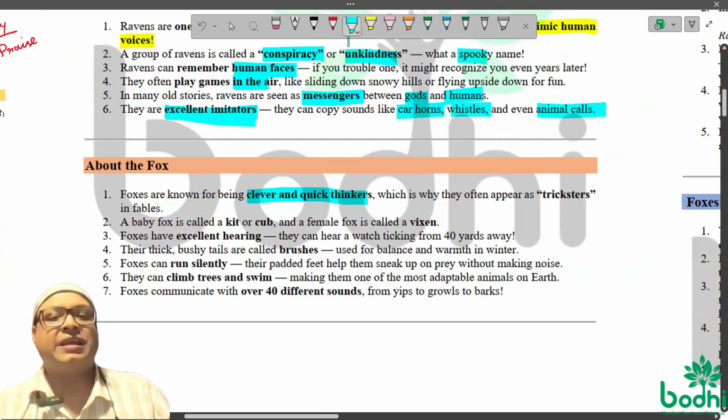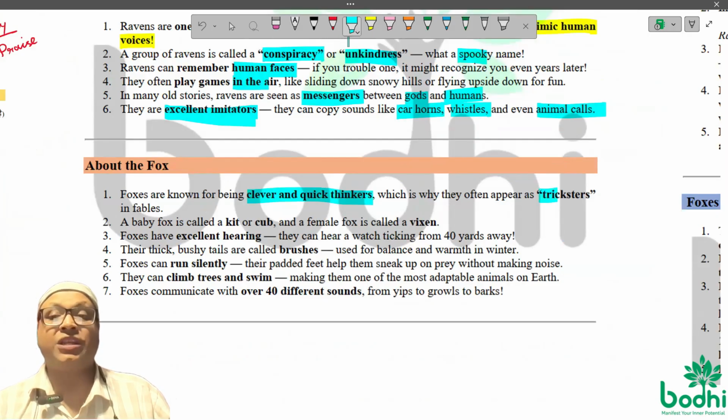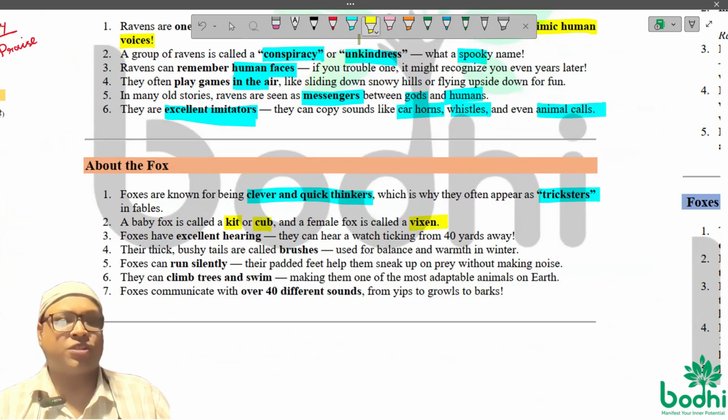Foxes are very clever and quick thinkers. They are tricksters. A baby fox is called a kit or cub. A female fox is called a vixen. You know this. And foxes have excellent hearing. They can hear even from 40 yards away. They can hear even a watch ticking 40 yards away. So sharp hearing ability they have.